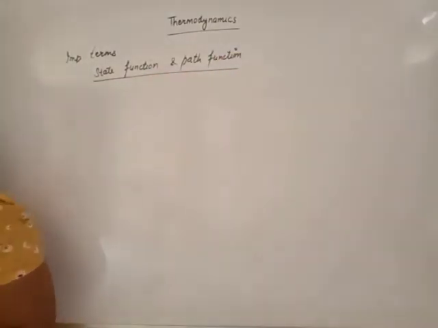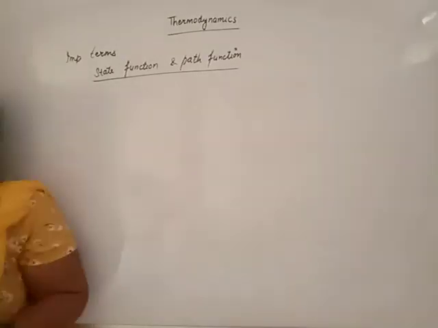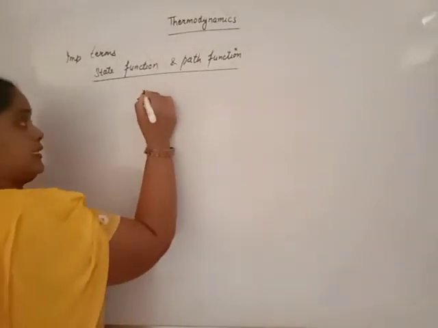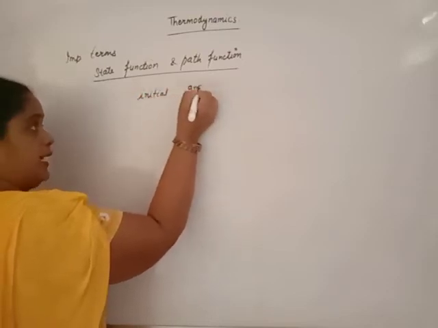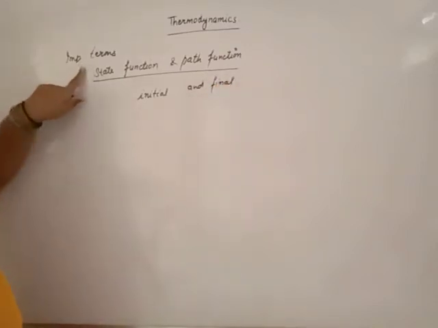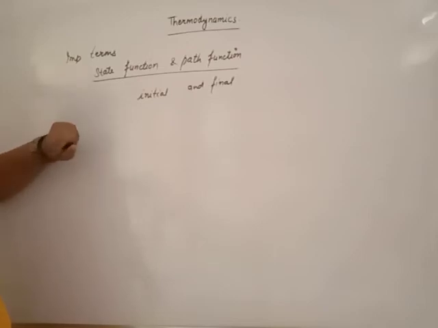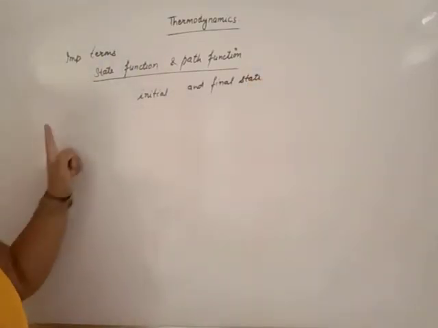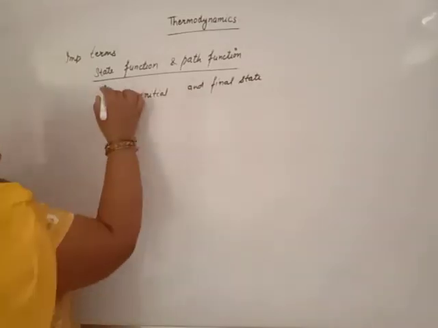A physical quantity is said to be a state function if its value depends only upon the state of the system, that is, the initial state and final state of the process. It does not depend upon the path by which the state changes from initial to final. That is known as state function.